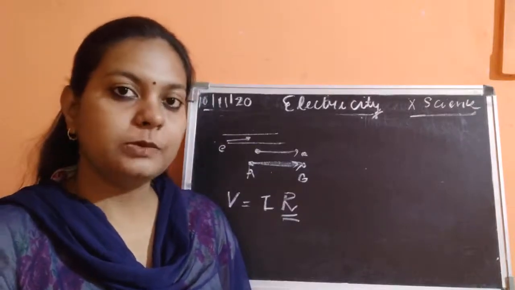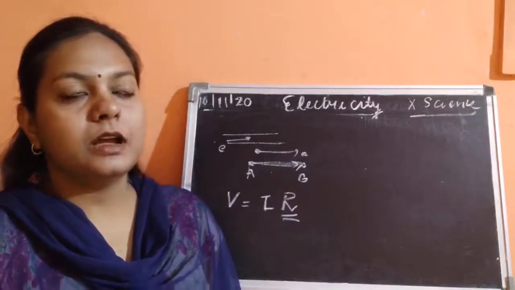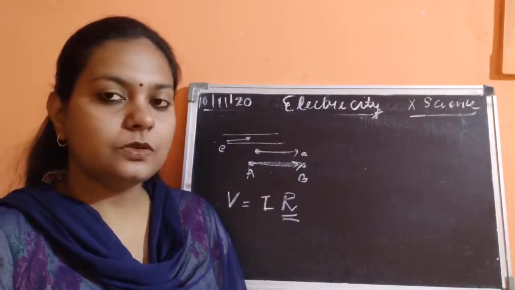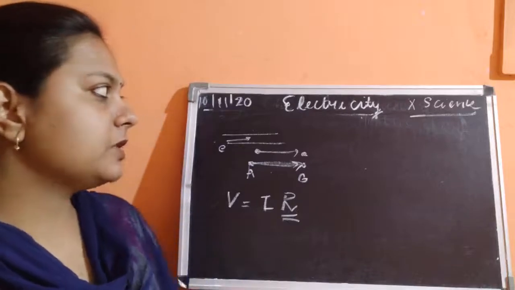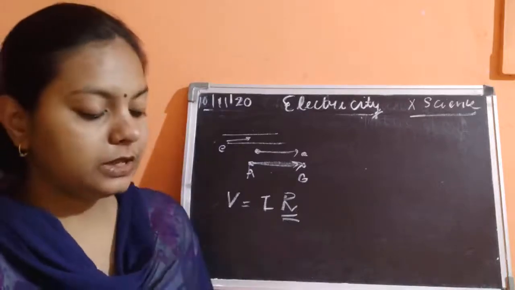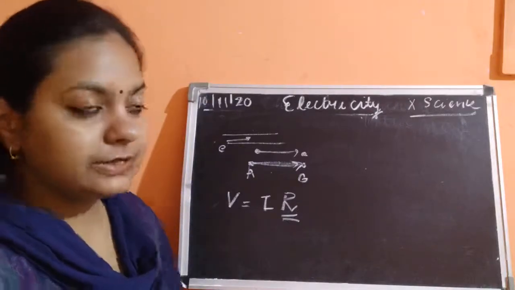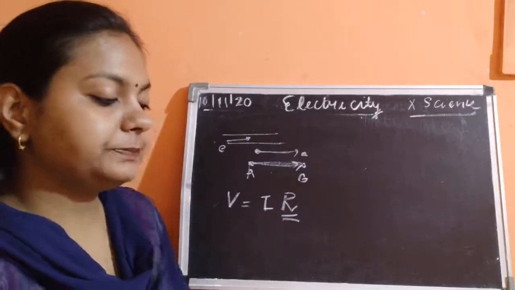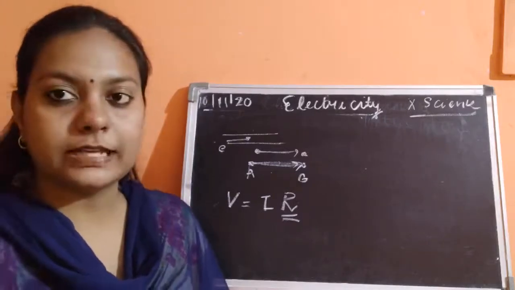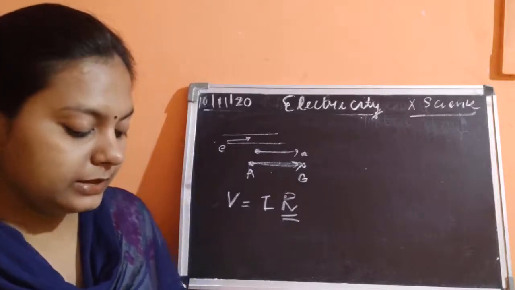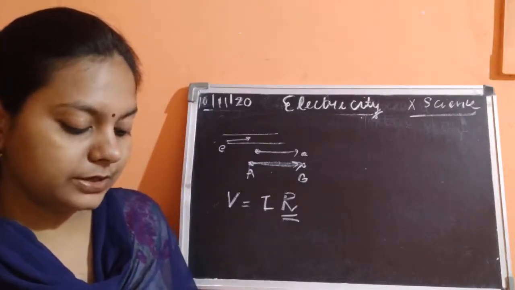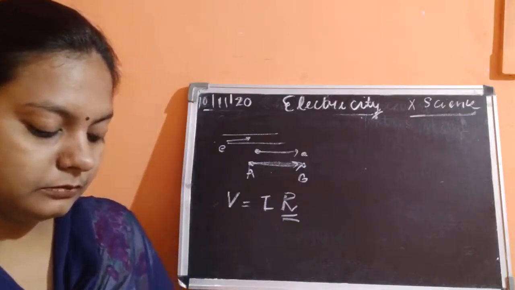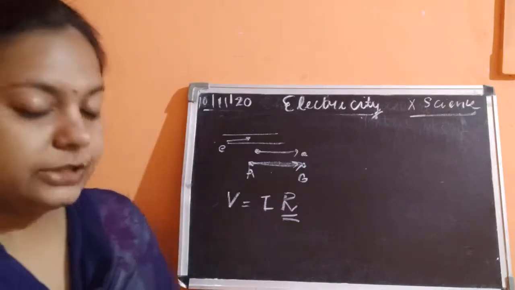So we have also seen circuits and circuit diagrams, then the symbols which are used in circuit diagrams. With this we have completed this much part of this chapter. Then we have also seen resistance. It depends upon a few things: the length, the area of cross section, the temperature, and the nature of the material.